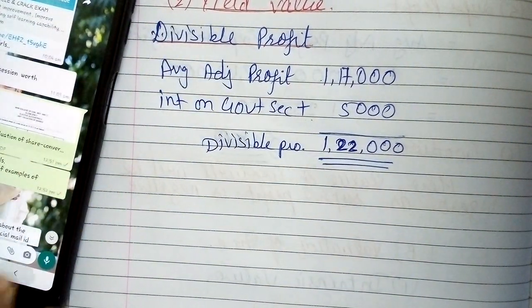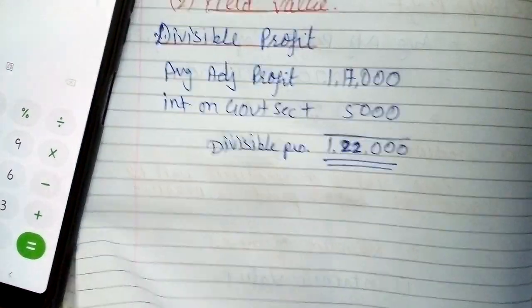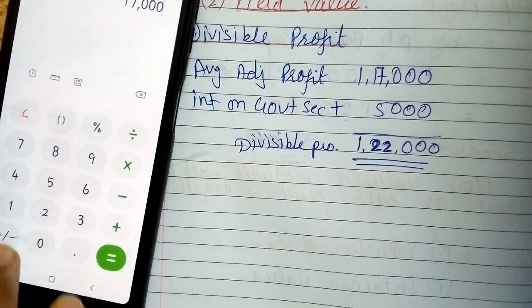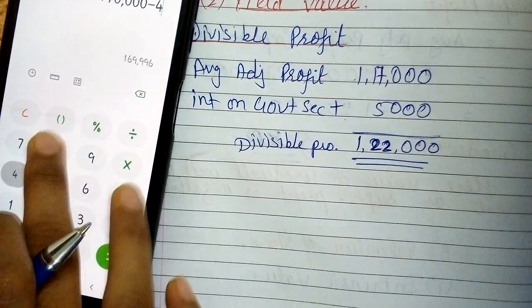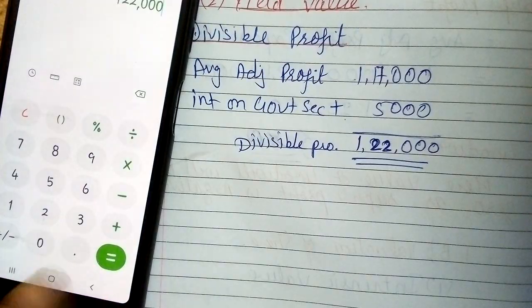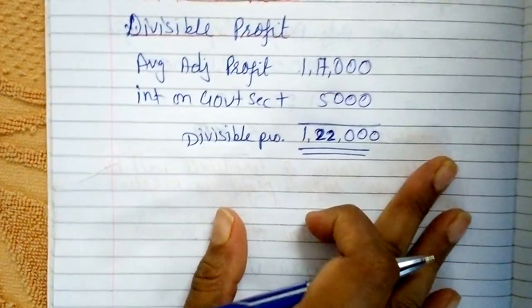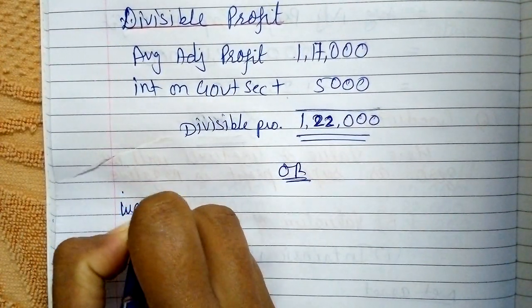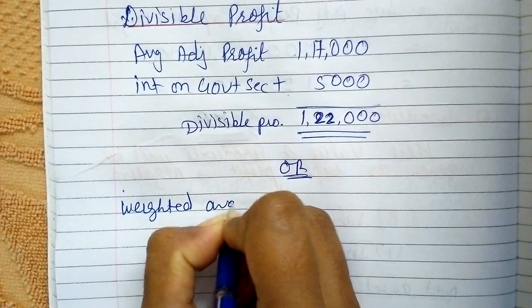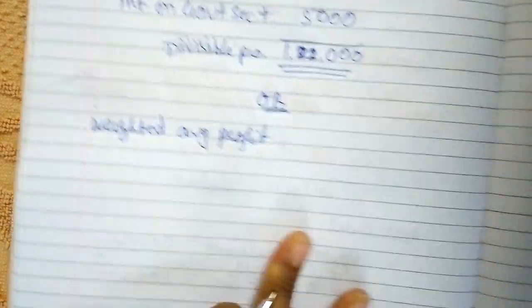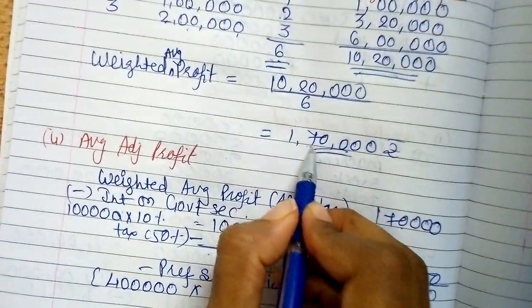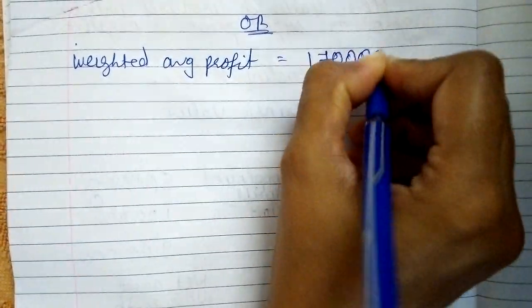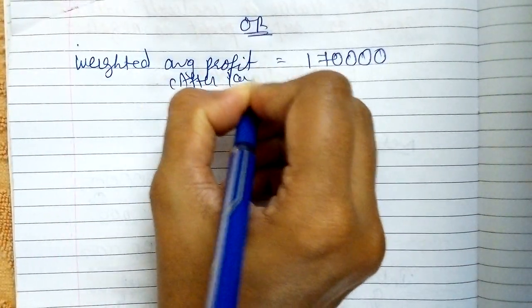Let me check it once again. Another method. We have weighted average profit of rupees 1,70,000. This was after tax.